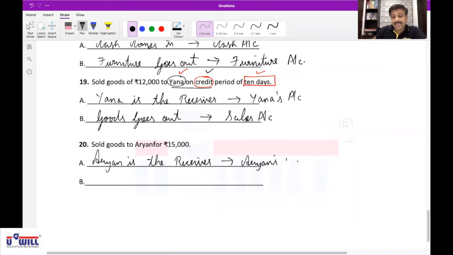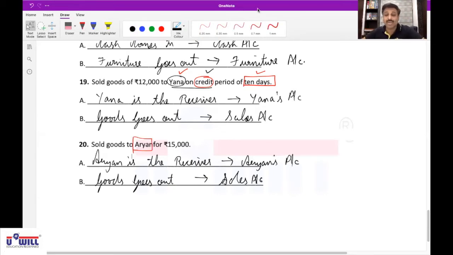And second effect? Goods goes out, affects sales account. Yes, I repeat it. First question we ask to ourselves, what comes in? Nothing comes in because again, name Aryan is given means it's a credit transaction. So nothing comes in. Which expense? No expense. Who is the receiver? Aryan is the receiver, affects Aryan's account. And what goes out? Goods goes out, affects sales account.